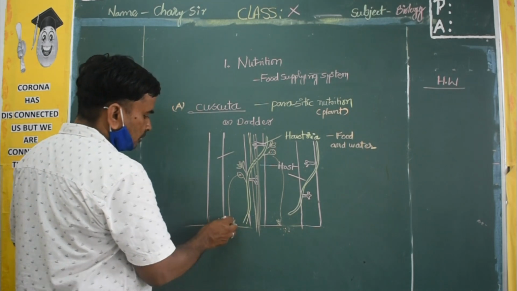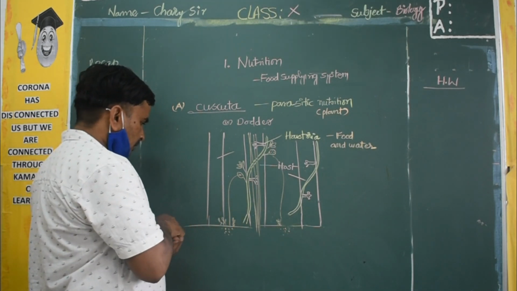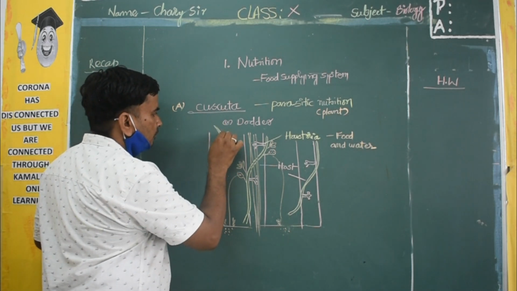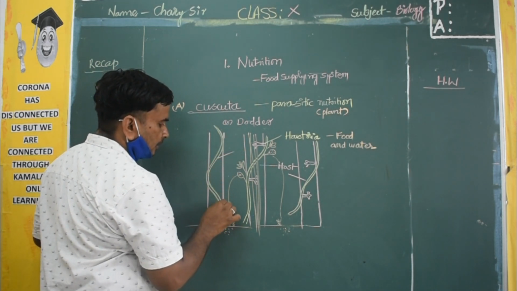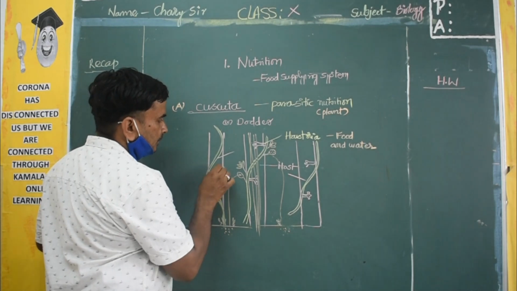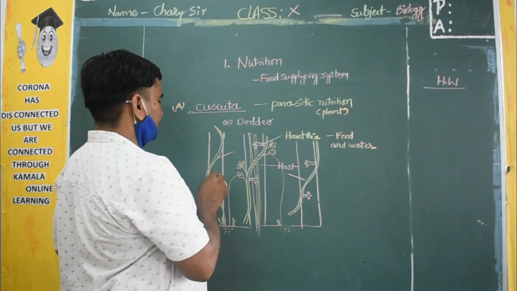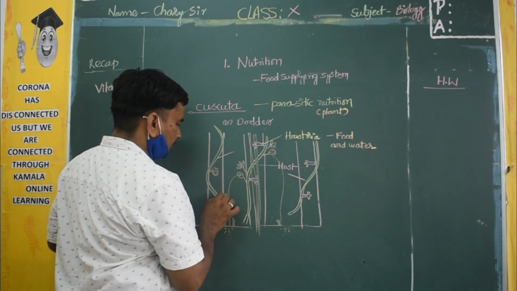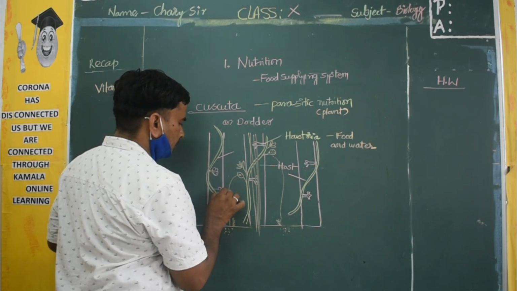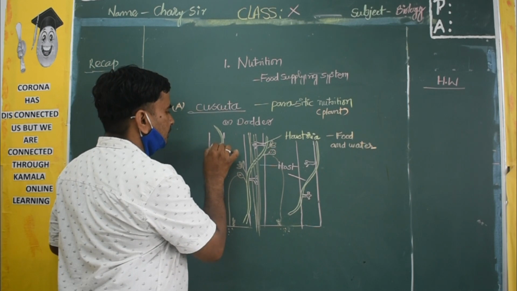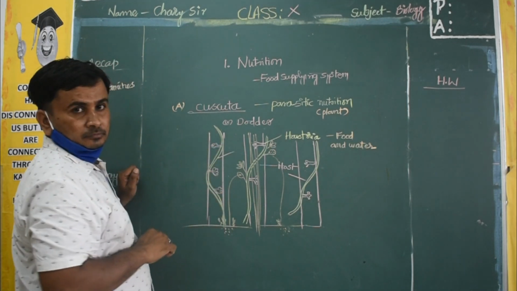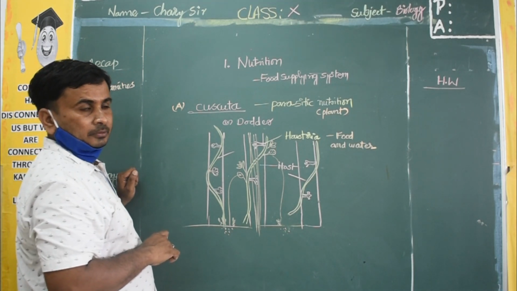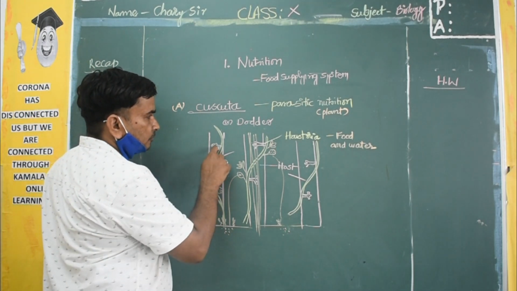Again here also, there is a formation of a stem-like portion. Again, there are root-like structures, and these root-like or finger-like portions will enter into the host plant and take food and water.